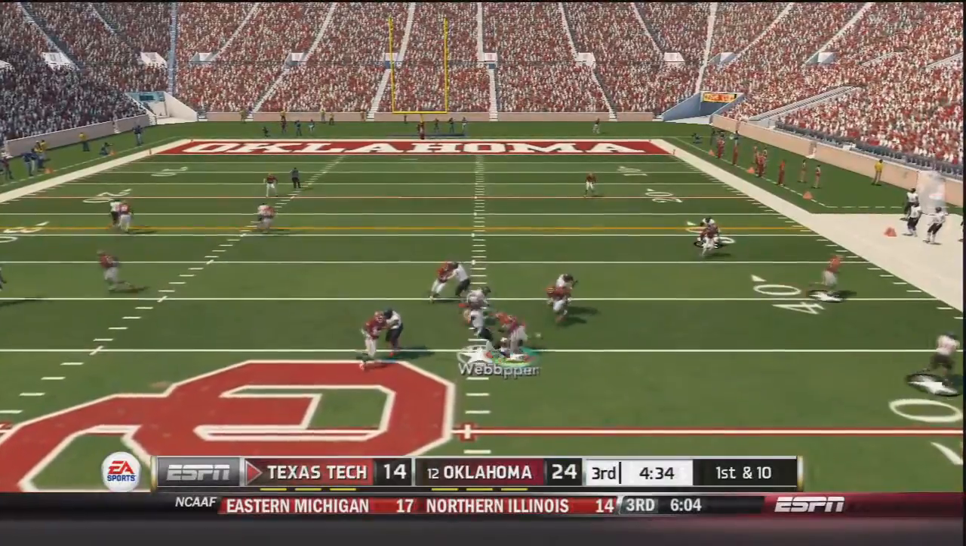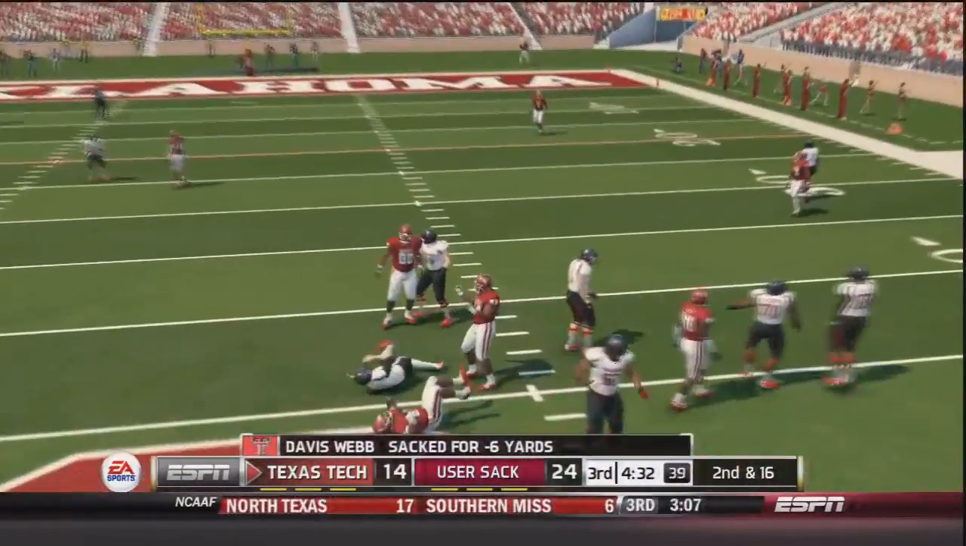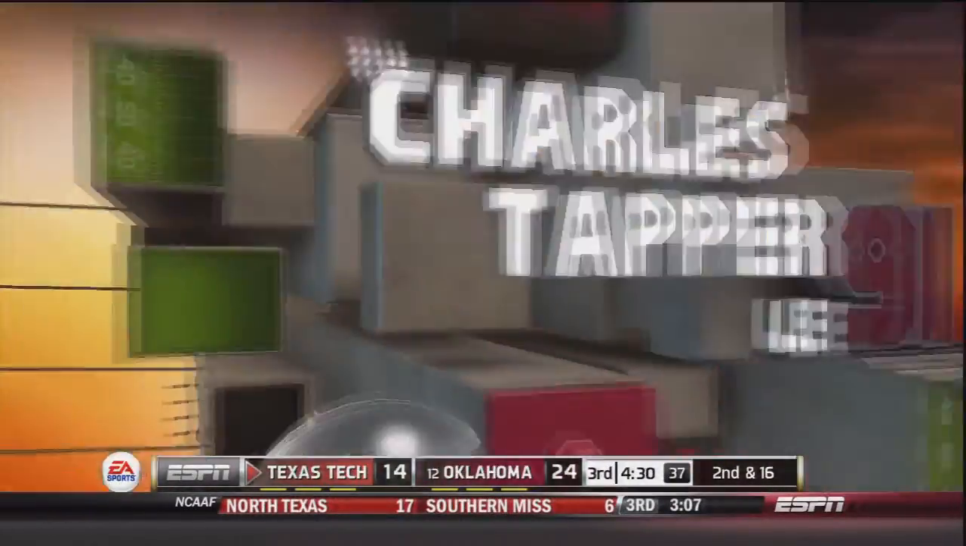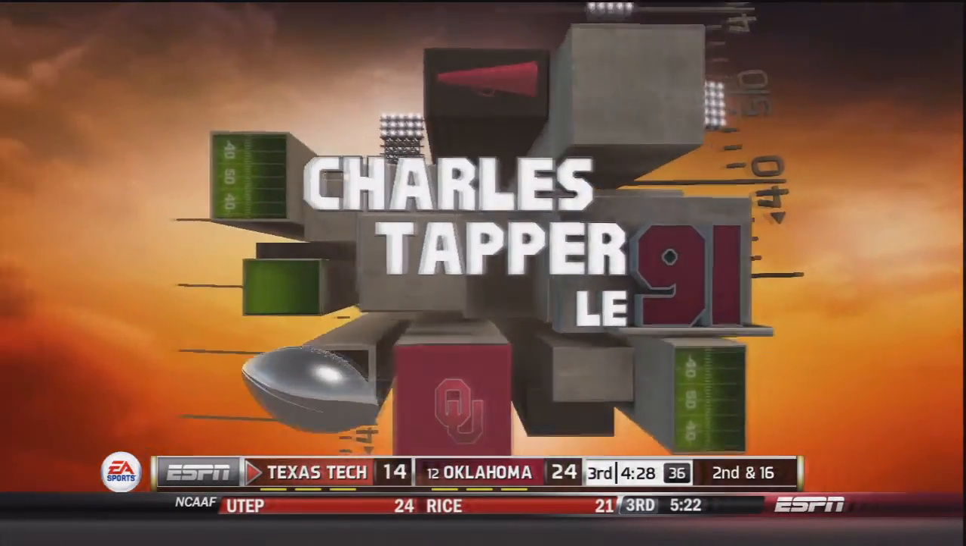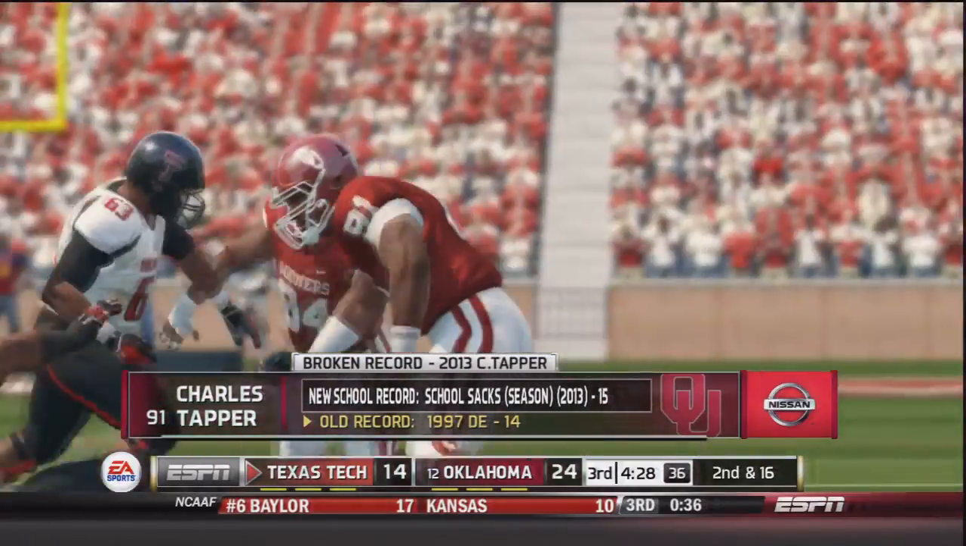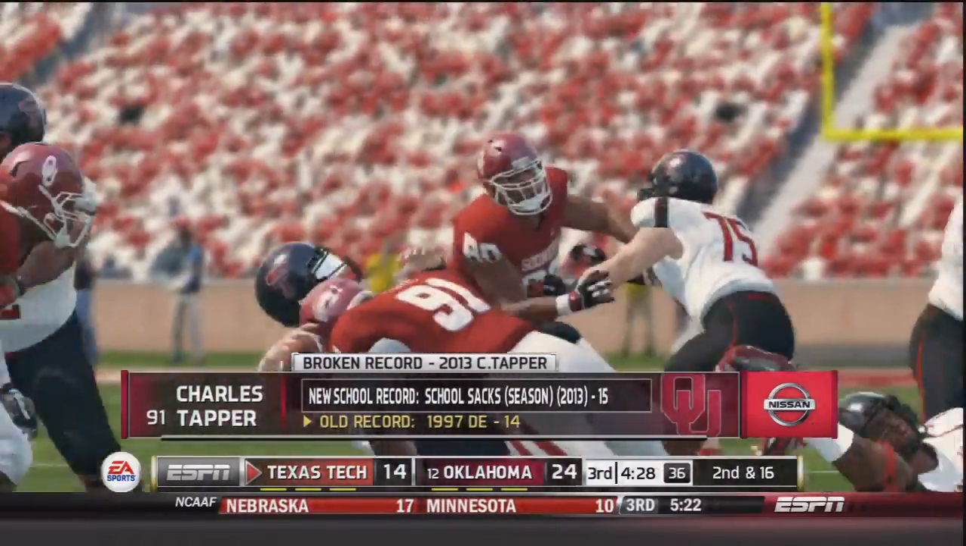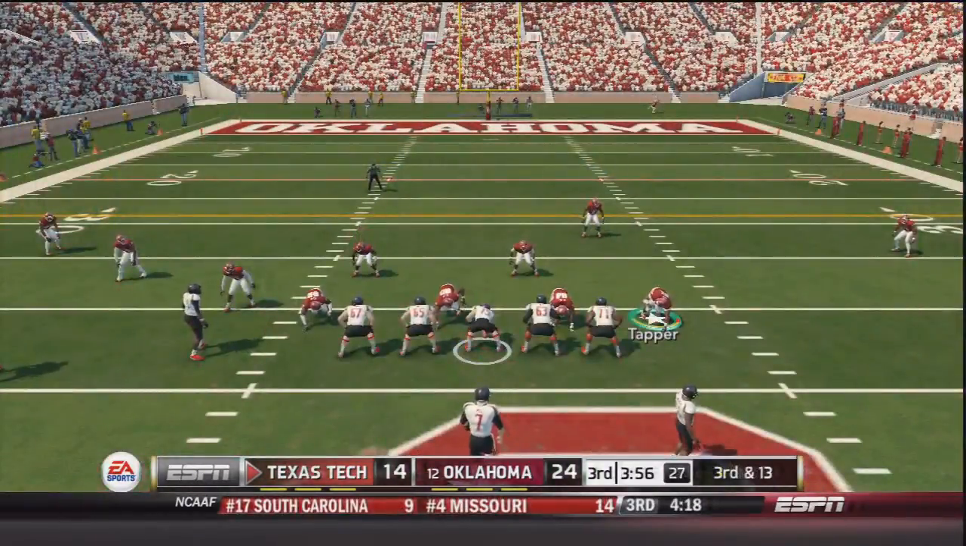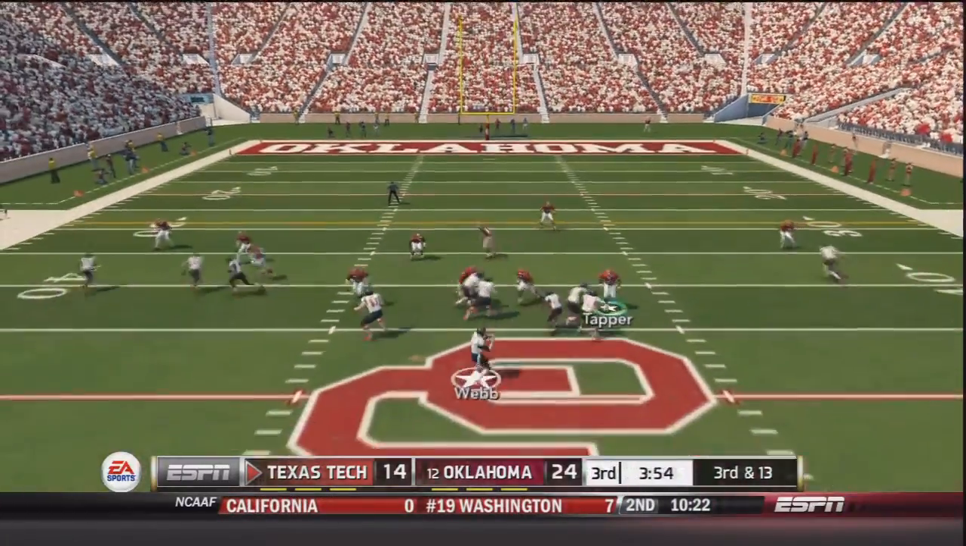1st and 10. Webb drops back again. Under pressure, brought down by Charles Tapper. And on that play right there, Charles Tapper would set the school record for most sacks in a single season. And this is only week 9. He still has about 3 or 4 more games to go. Even more if we make a bowl game.